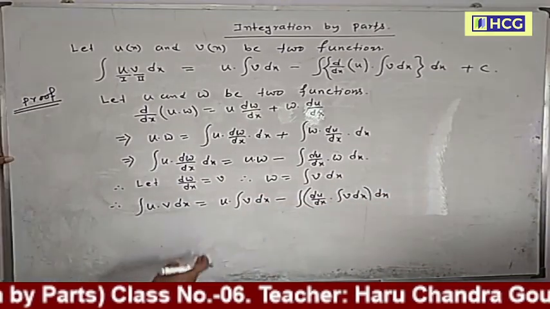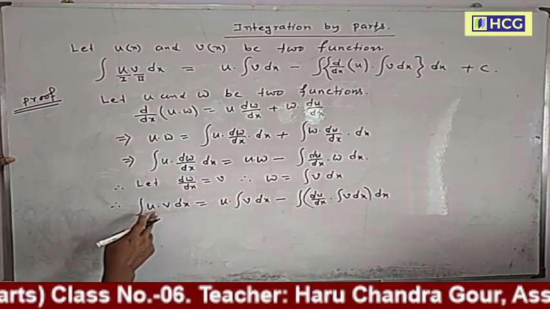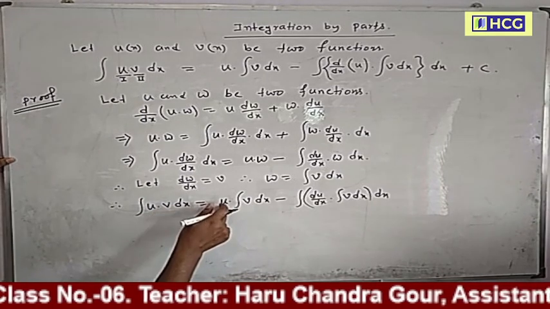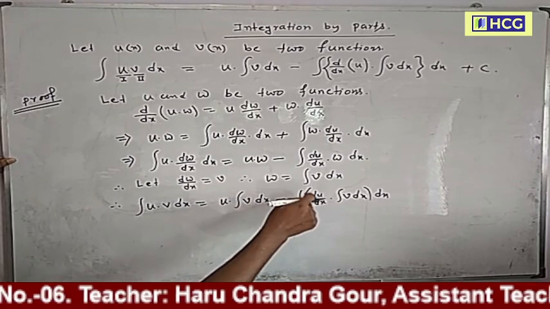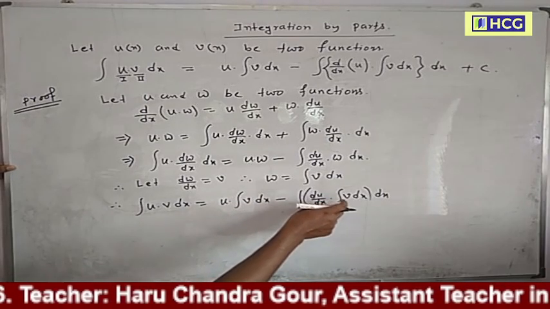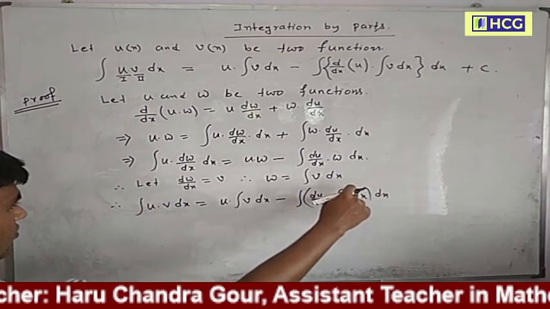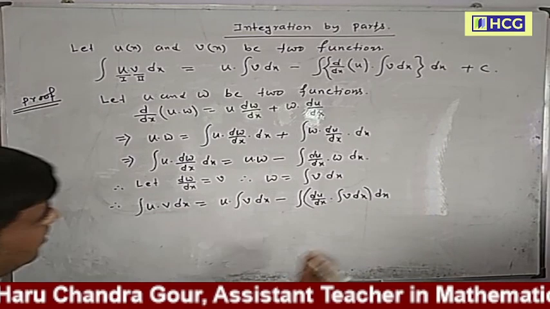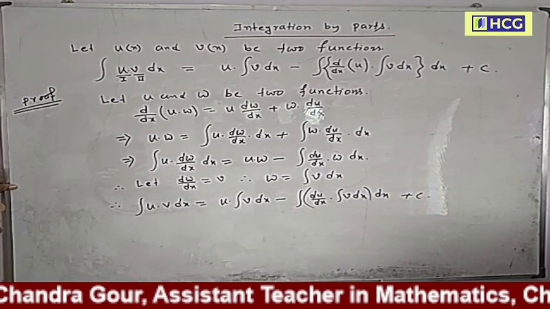Now we have proved the result, integration by parts. For the integration of a product of two functions, u is the first function and v is the second function: the first function into the integral of the second function, minus the integral of the derivative of the first function into the integral of the second function, into dx. This is integration by parts, and plus c is the arbitrary constant. This is the rule.